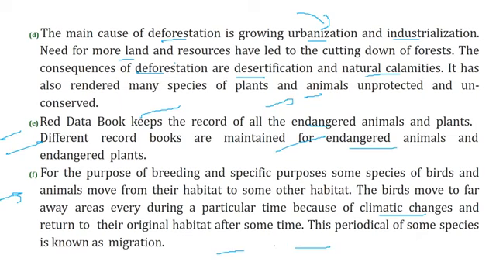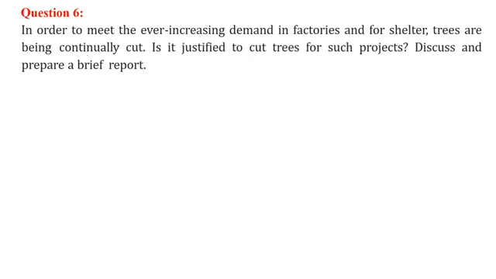You'll be surprised to know they can even cross a continent just to be away from a certain climate, or just to be in a certain climate. This is known as migration. In order to meet the ever increasing demand in factories and for shelter, trees are being continuously cut.